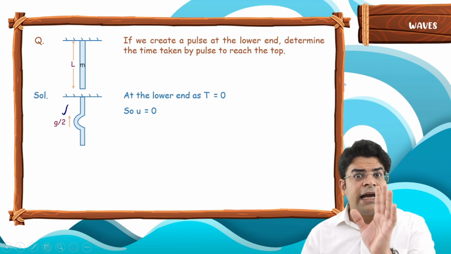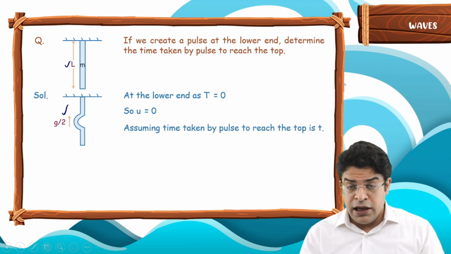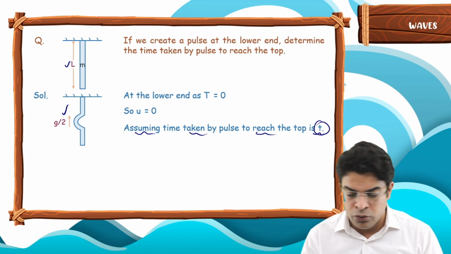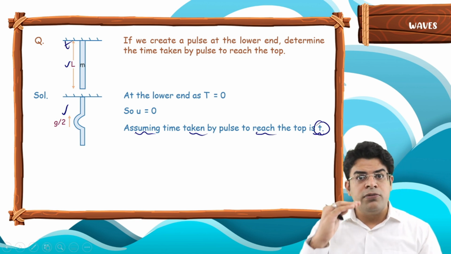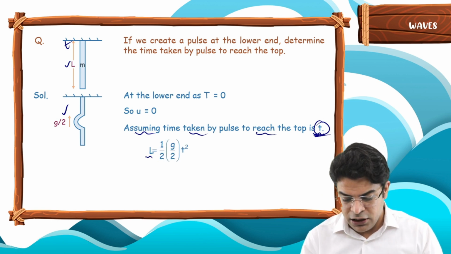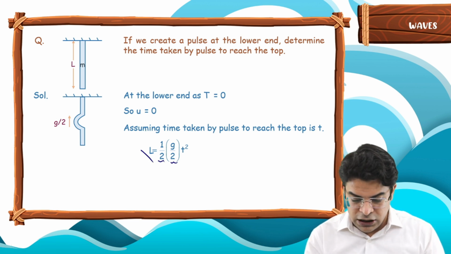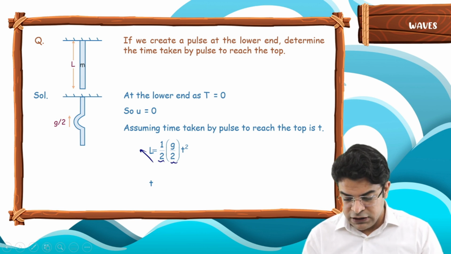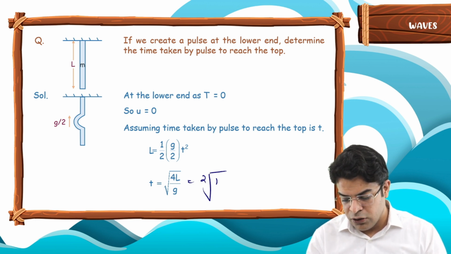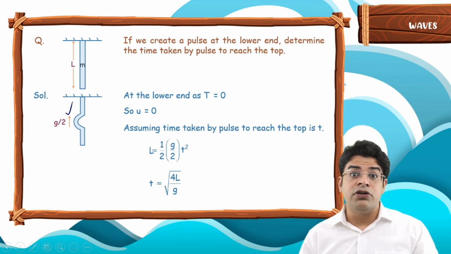So using the second equation of motion, you can say the overall distance traveled L equals half into at square. Assuming the time taken by the pulse to reach the top to be t, the pulse goes from the lowest point to the highest point in a time t. Using the second equation of motion, I can write L equals half into acceleration into t square. Now here you got a 2 and a 2, this goes up, multiplies here, you get a 4. So the time comes out to be under root of 4L by g, or you can write this as 2 times under root of L by g. So all you need to remember is that the pulse goes up with an acceleration equal to g by 2.